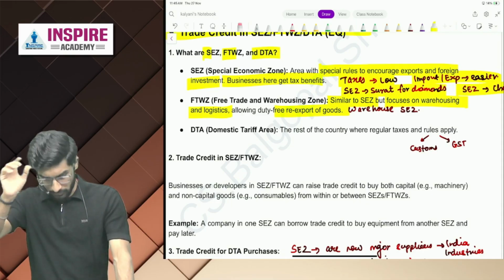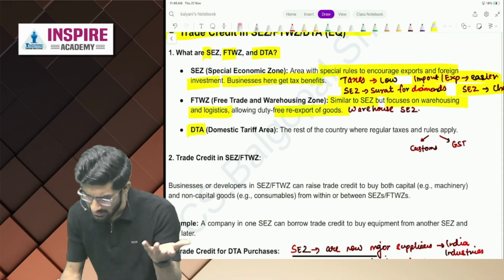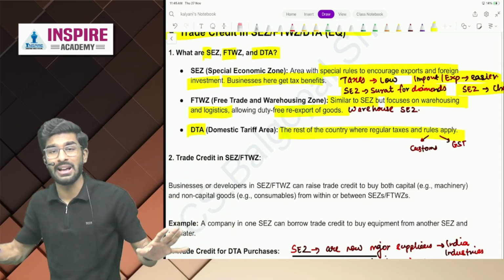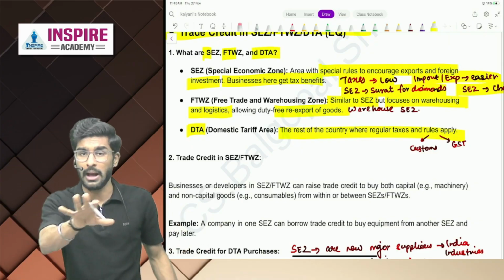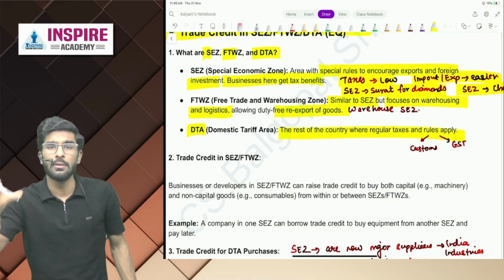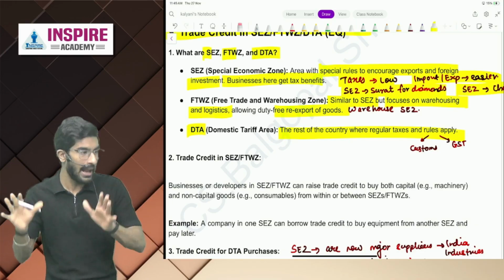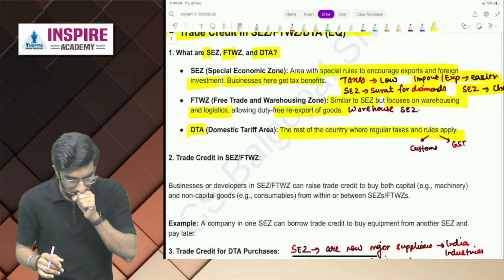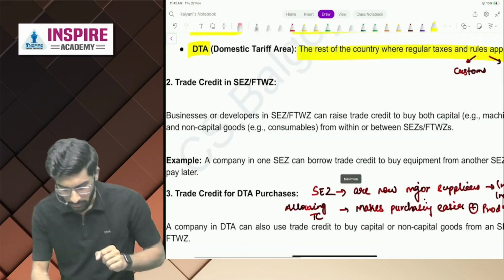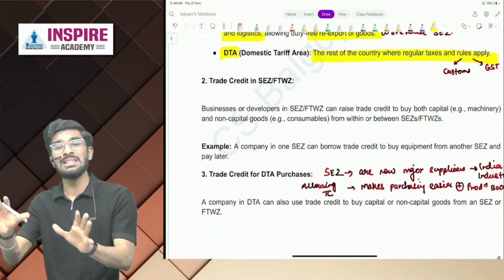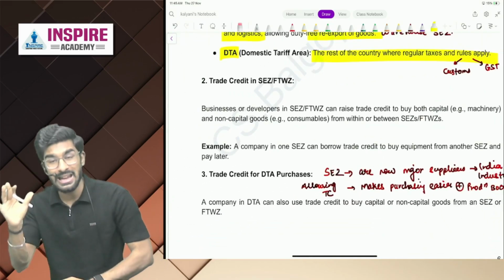Now, DTA means what, people? Very, very simple. The rest of the country where regular taxes like GST and customs will apply. That is what we call DTA. Okay. Now, people, let's understand TC in SEZ and FTWZ.